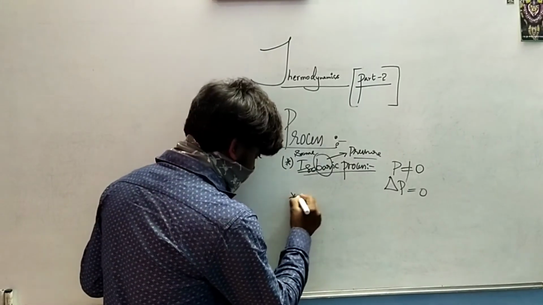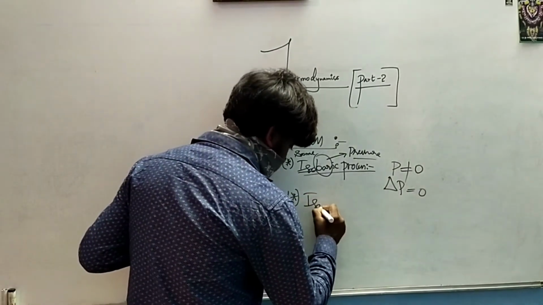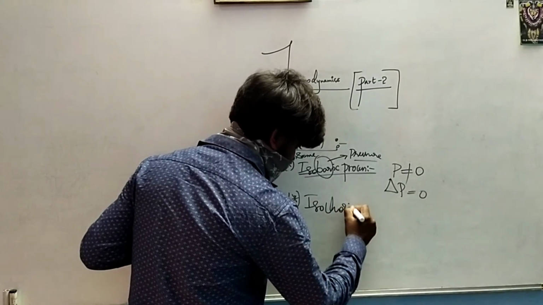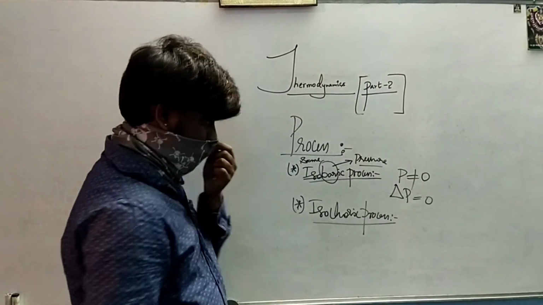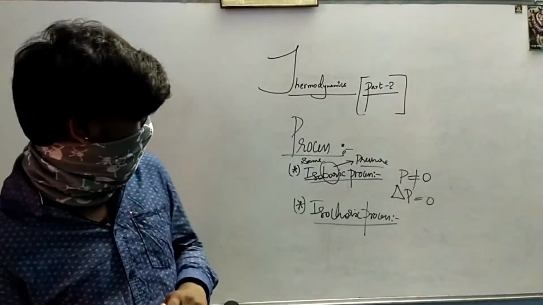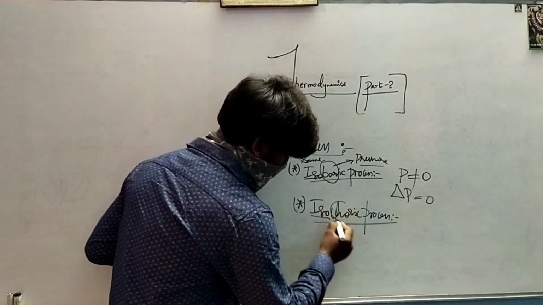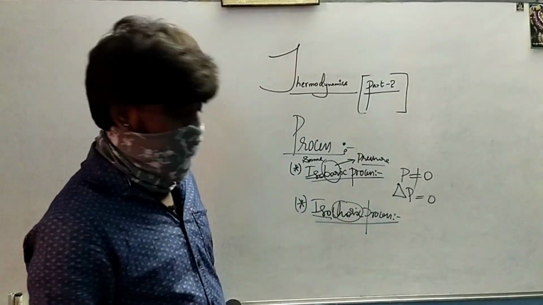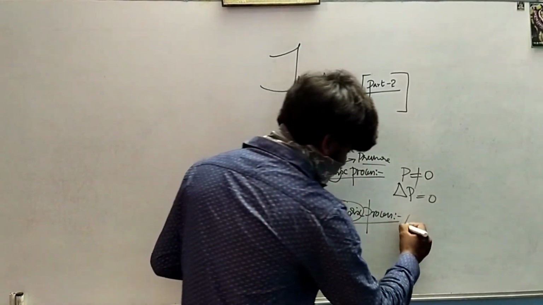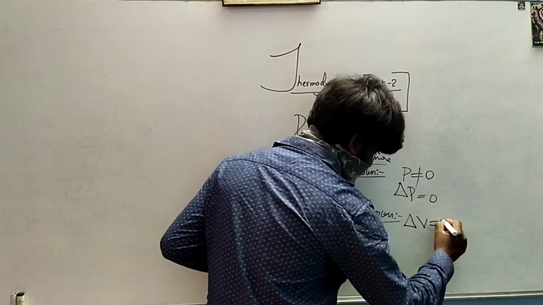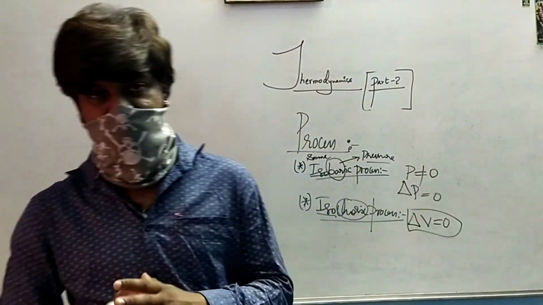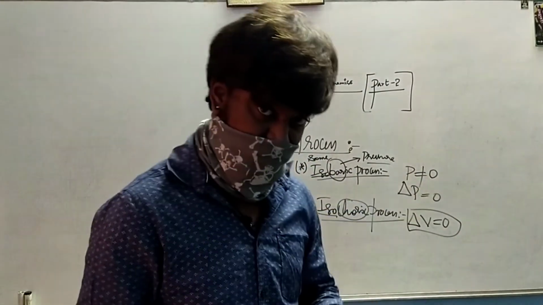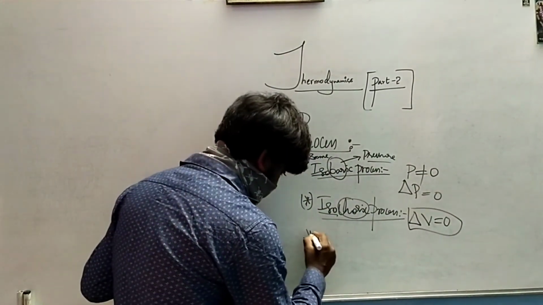Now we will talk about the second type of process, isochoric process. What is an isochoric process? Here iso means same, choric means volume. So in this process, your change in volume will become 0. Delta V will become 0. Remember this. So any process in which there is no change in volume is called an isochoric process.